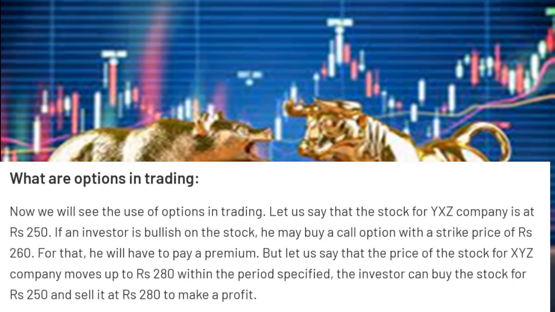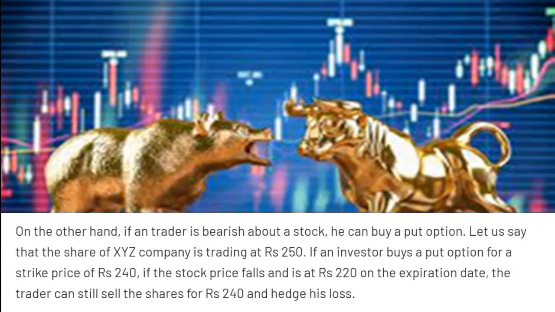Now let us see how one can trade in put options. If a trader is bearish about a stock, he can buy a put option. Means if the trader expects the stock price to decrease, he can buy the put option. Let us say that the share of XYZ company is trading at rupees 250.